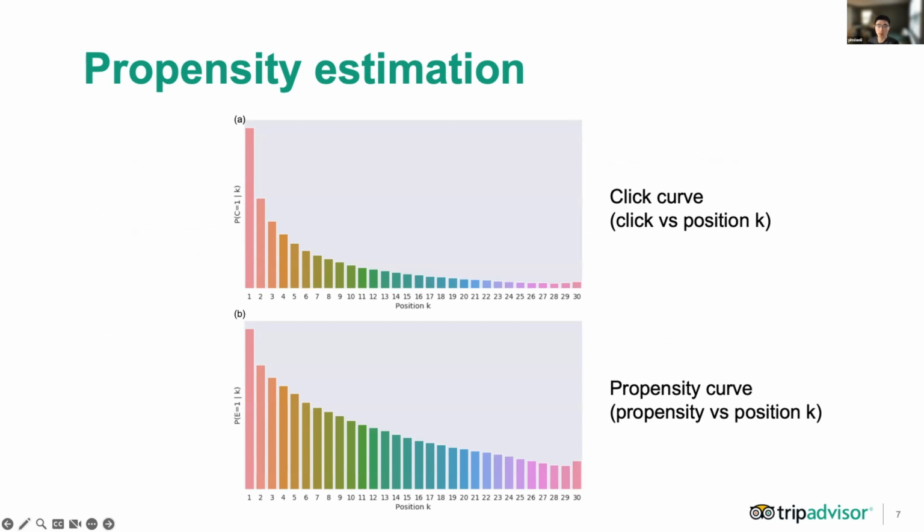In this slide, we will show both the measured click curve and the calculated propensity curve. Both curves are normalized. The click curve on the top confirms that users are highly biased towards clicking on higher ranked hotels, and since the click curve is steeper than the calculated propensity curve, it indicates that in general, we're already promoting more relevant hotels to the top of the list.